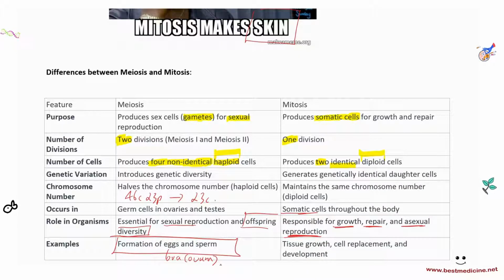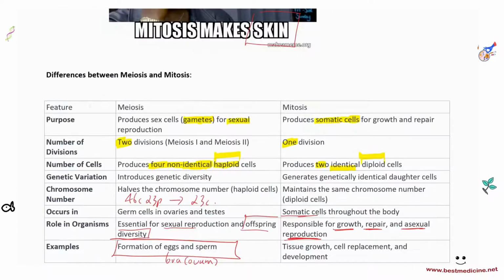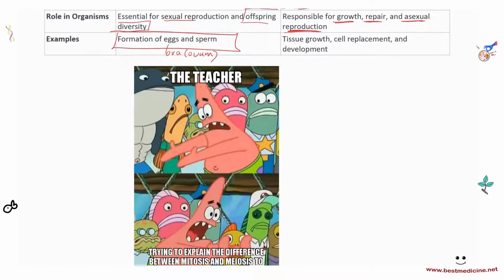Okay, so these are all the differences, and these are very high yield. You need to know them. A 4-marker can come on these, and I hope it comes because you will be ready, right? And again, I keep on emphasizing this, but just knowing the content is not sufficient. You need a lot of exam practice, okay? A lot of exam practice.